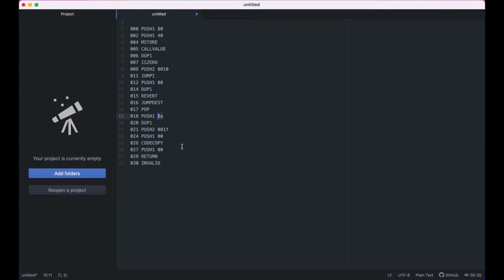And now we need to create code to return 42. We can just start creating that down the bottom here. To do that, we'll need to push some values onto the stack first.